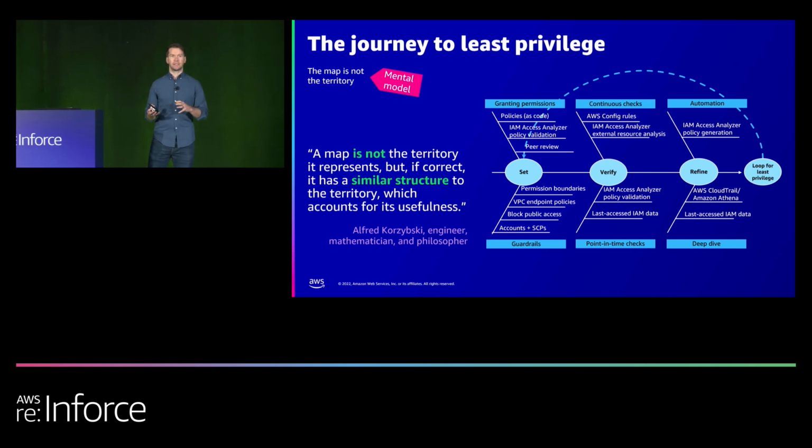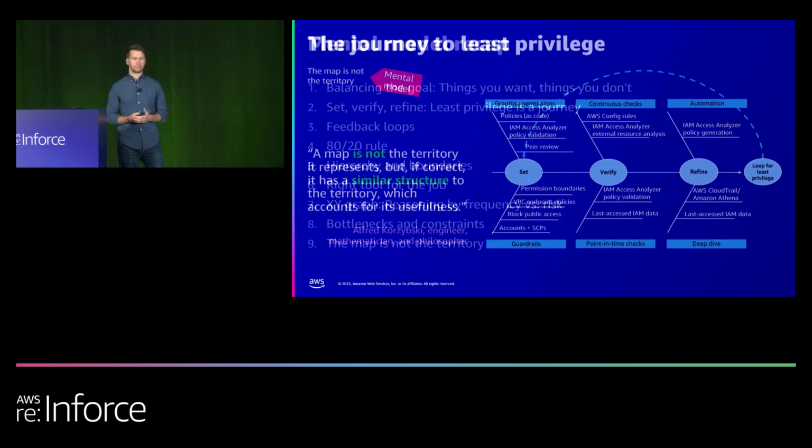And this is just an attempt to summarize everything that we talked about today into a cause and effect diagram in order to show set, verify, and refine with a feedback loop as well, with the individual controls and capabilities layered in there. But remember, you'll want to actually go walk the territory and get your hands dirty to understand how these things work together, and empower your builders and your decentralized teams to do that as well.